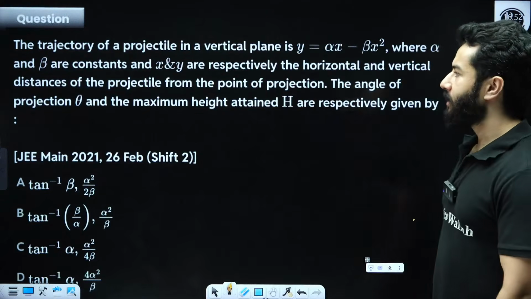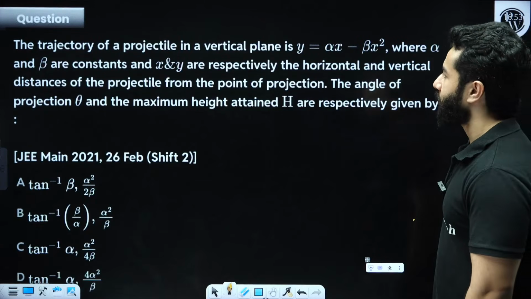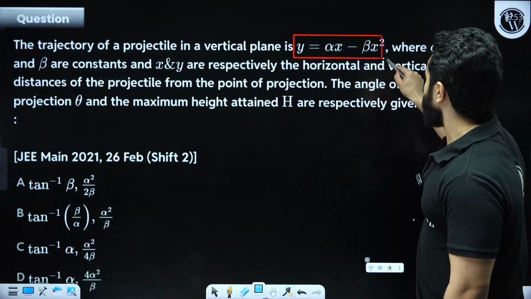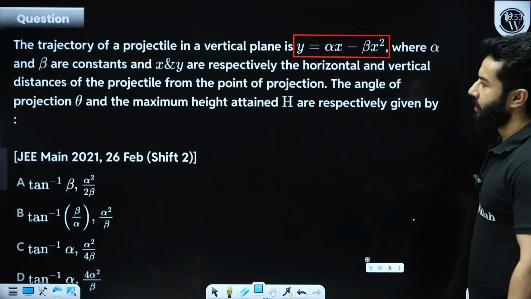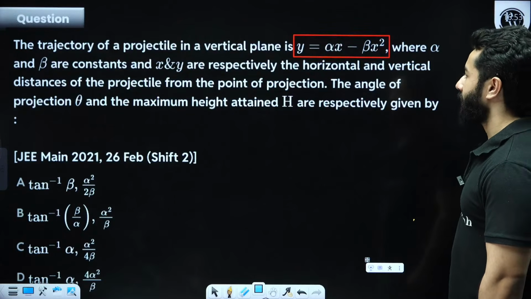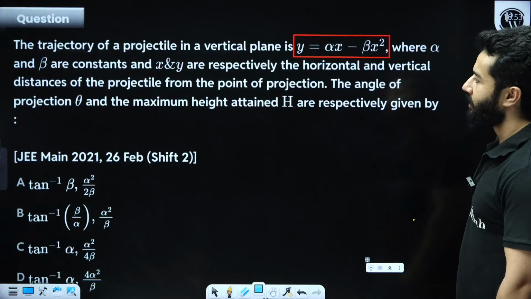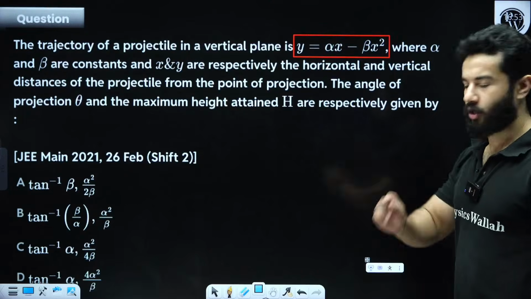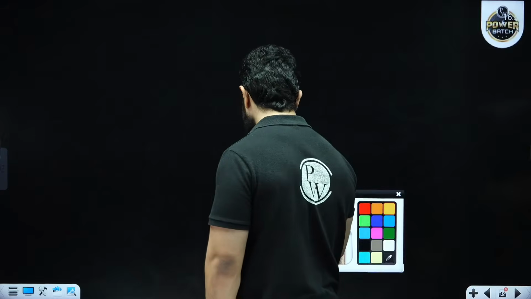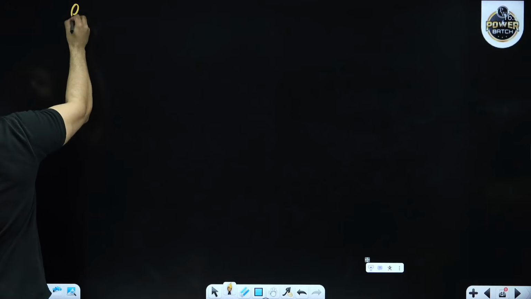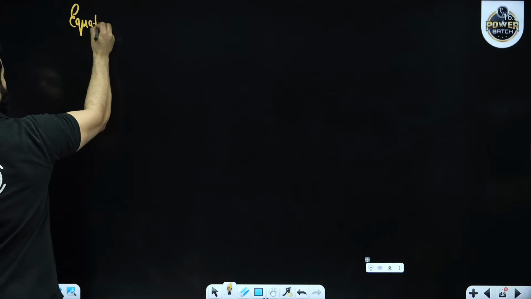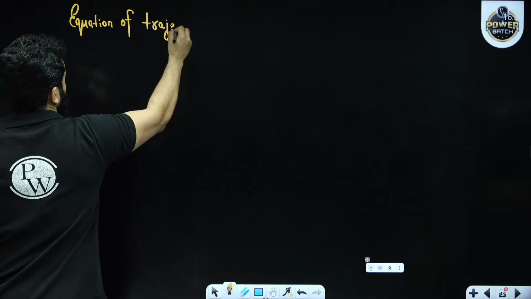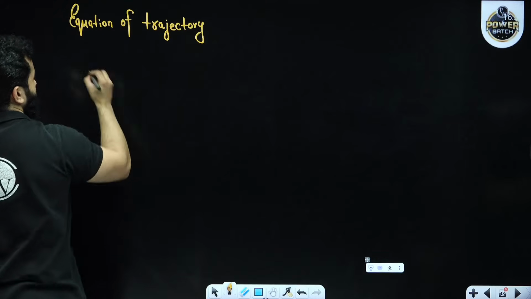Now in this question they are saying the trajectory of a projectile in a vertical plane is given by this. This is the trajectory, where alpha and beta are constant and x and y are respectively the horizontal and vertical distances of the projectile from the point of projection. The angle of projection theta will be. Hold on. Now let me explain the theory to you. The topic is actually equation of trajectory. And equation is given by something like this.